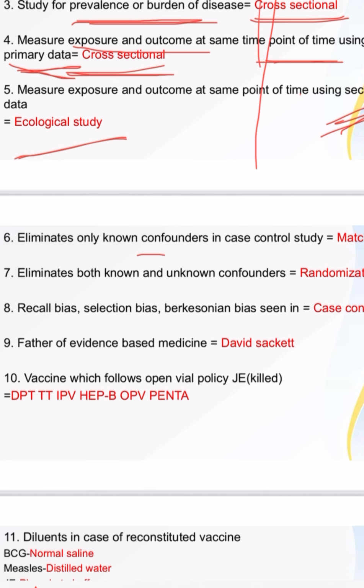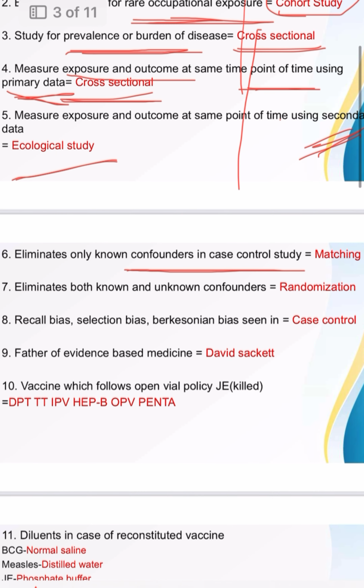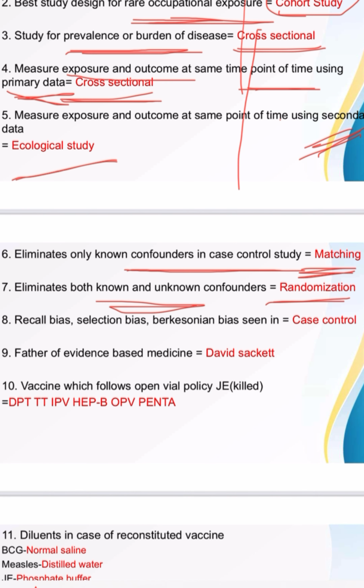Eliminates only known confounder in case control study. Known confounders, then it is matching. Okay, keyword is known confounder. Second is eliminate both known and unknown confounder. Here the keyword is known and unknown confounder, then it is randomization. Remember it. Then next question, recall bias, selection bias and Berksonian bias seen in which study? Case control study. Remember the three biases.